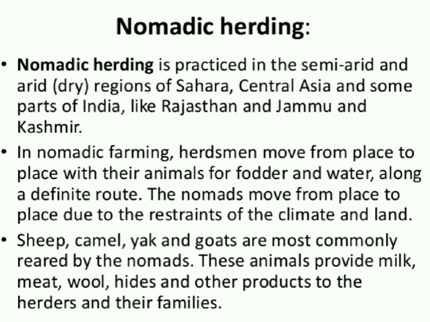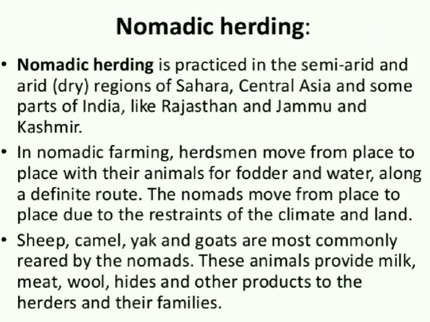The second classification under subsistence farming is nomadic herding. Nomadic herding is practiced in the semi-arid and arid regions of Sahara, Central Asia, and some parts of India, like Rajasthan and Jammu and Kashmir.